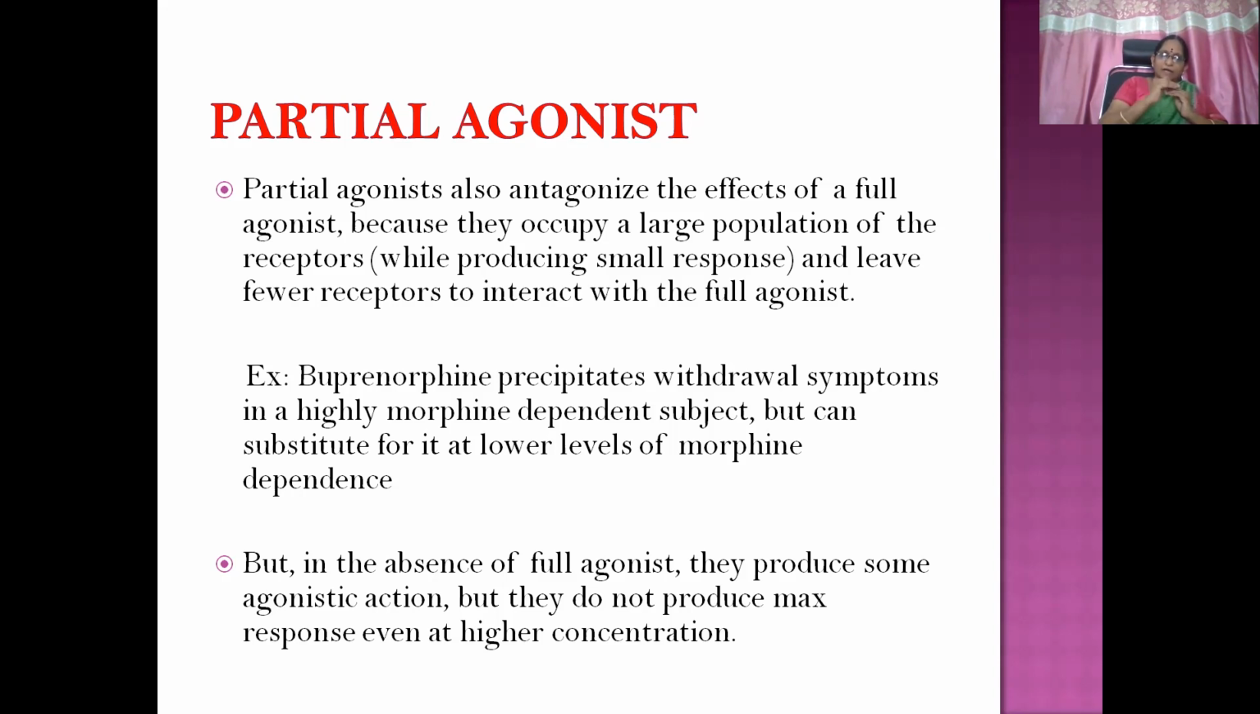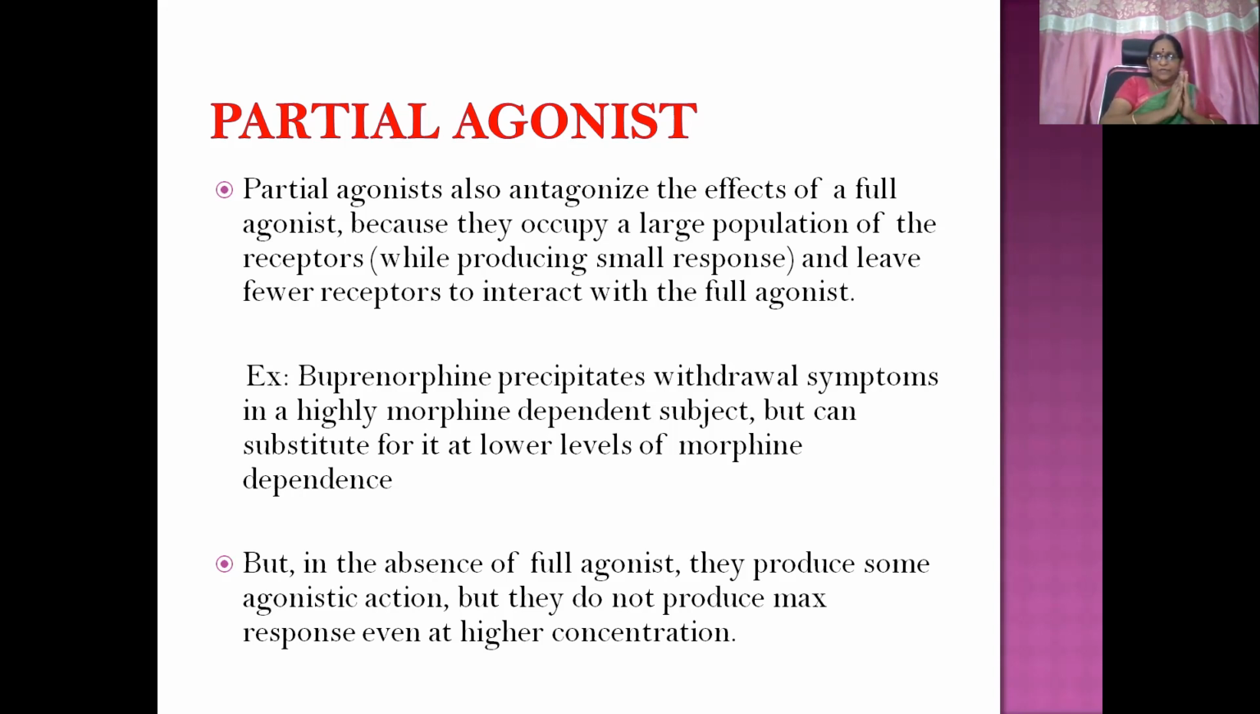Even though the response produced by the partial agonist is a little less than that of the agonist, because it occupies a larger proportion of the receptors, morphine will be displaced by the occupancy of buprenorphine on the majority of the receptors. So it can result in morphine withdrawal symptoms in that patient. But in the absence of a full agonist, they produce some agonistic action, but they do not produce maximum response even at higher concentration.